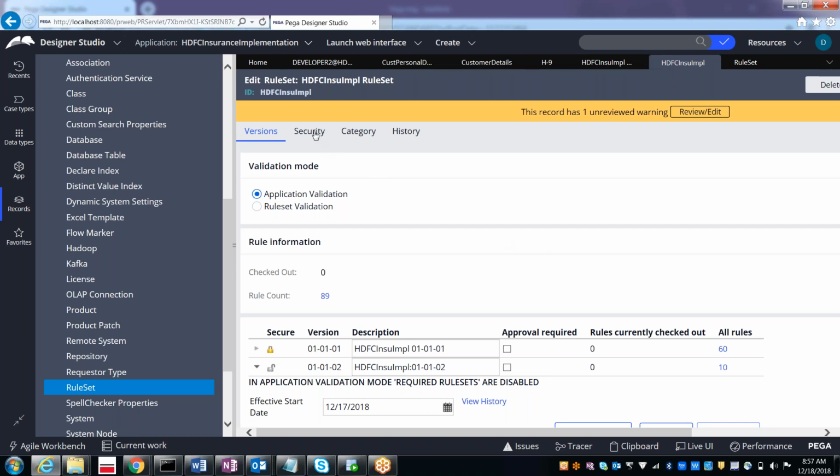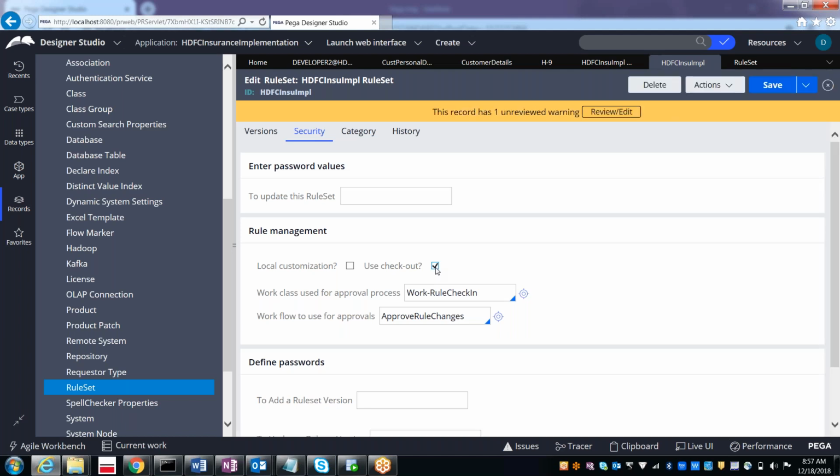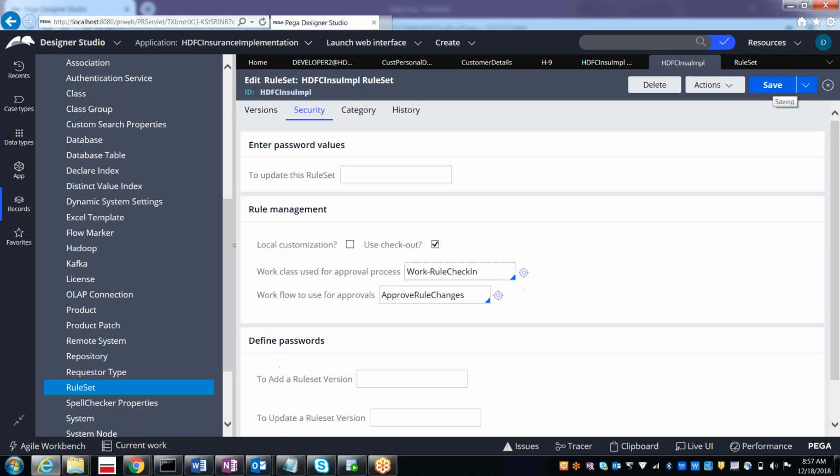Now, after opening the rule set, you need to go to the security tab. Under the security tab, you have something called use checkout. Just select this checkbox, use checkout, and then save it. Now this rule set will have the check-in and check-out functionality. So how can we do this check-in and check-out?